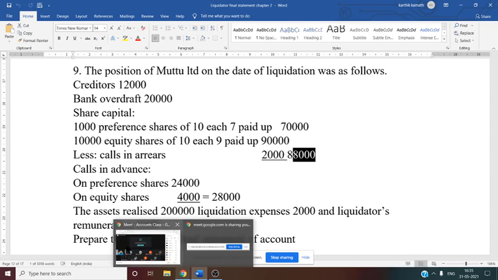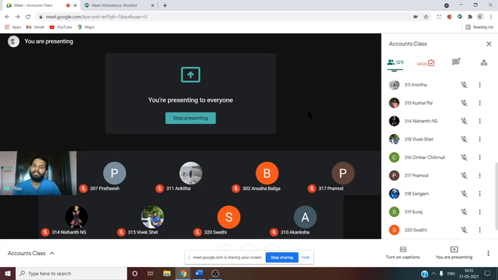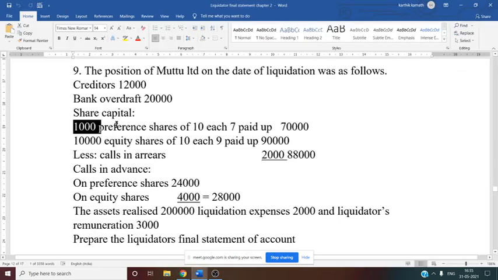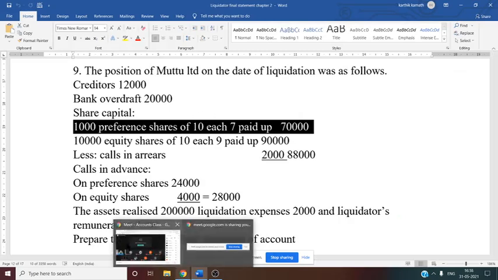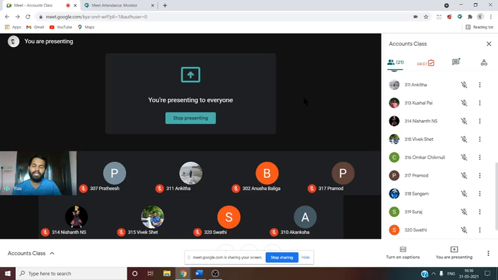If there is more than one class of partly paid share, then you have to equalize the partly paid shares, provided you see whether these preference shares have priority or no priority. What do you mean by priority? Priority in the sense they have a right over claiming the dividend at the time of winding up and reclaiming the capital at the time of winding up.